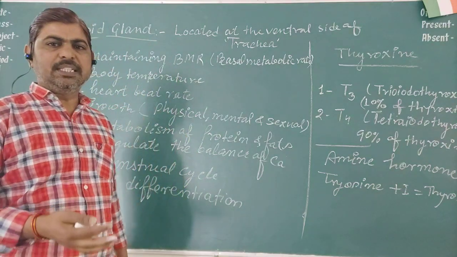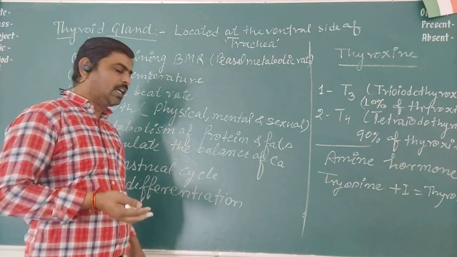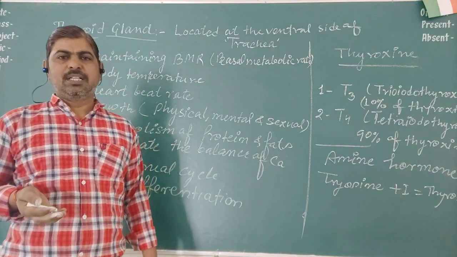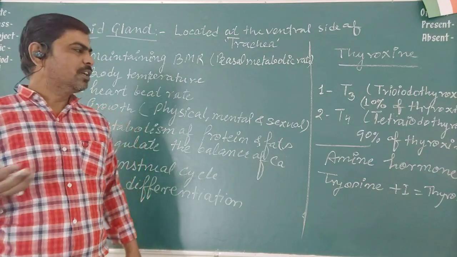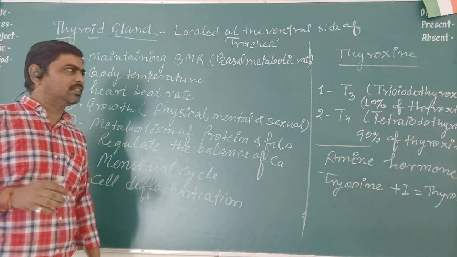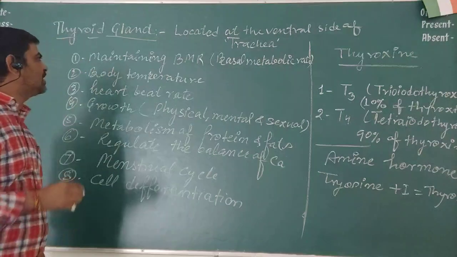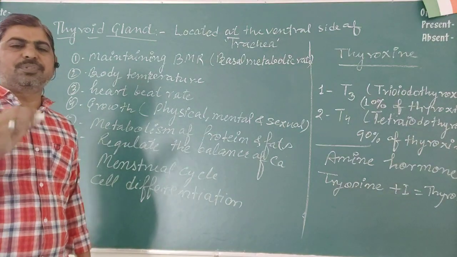So what happened in the tadpole? How does it change into an adult frog? By metamorphosis. And what happens in metamorphosis? The cells differentiate in order to perform different functions in the same body. And for all these functions, the thyroxine hormone is necessary and should be secreted in sufficient amount.